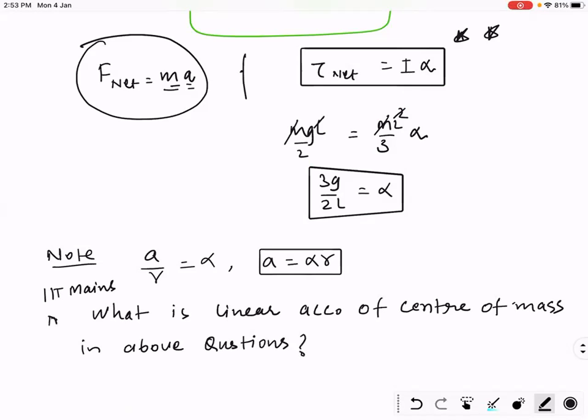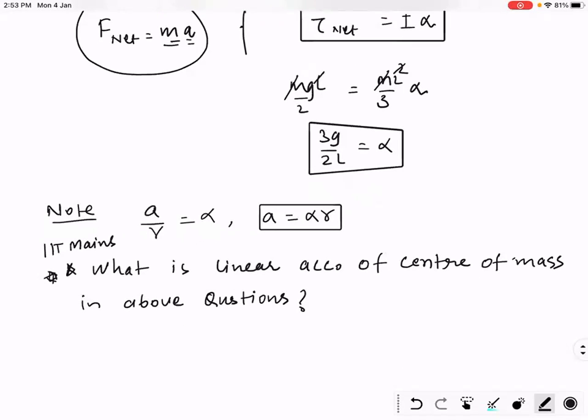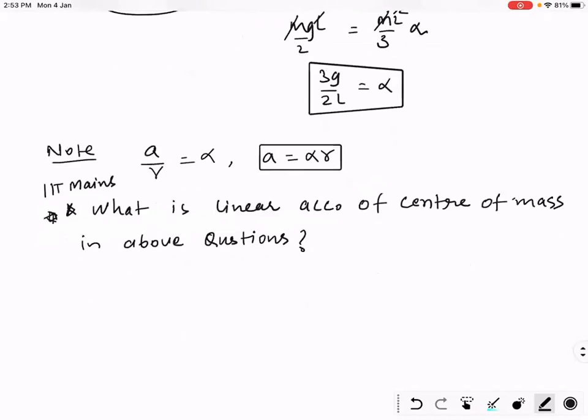Very important. You can mark star. Chinmay, what should be the acceleration of center of mass? Pratik, Suzanne, come on. Alpha into R. So alpha is 3g by 12. And what should be R? It should be L or L by 2. R must be L or L by 2.